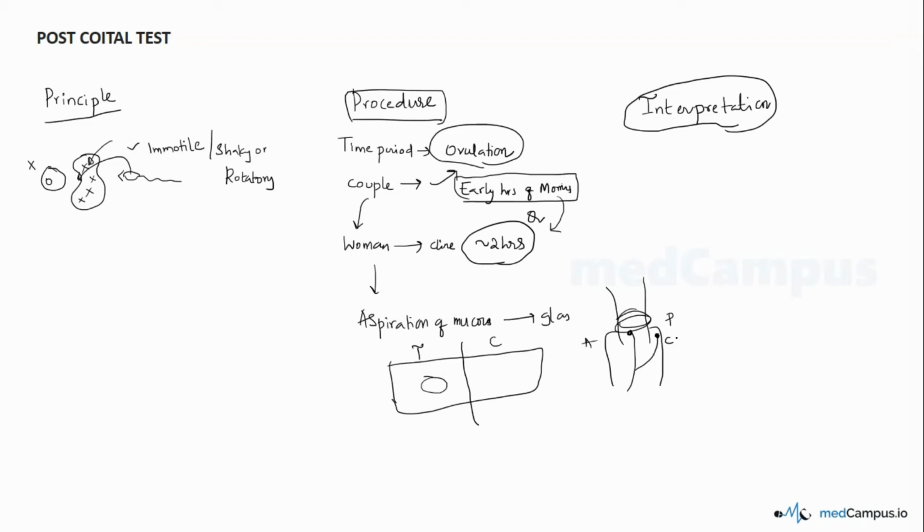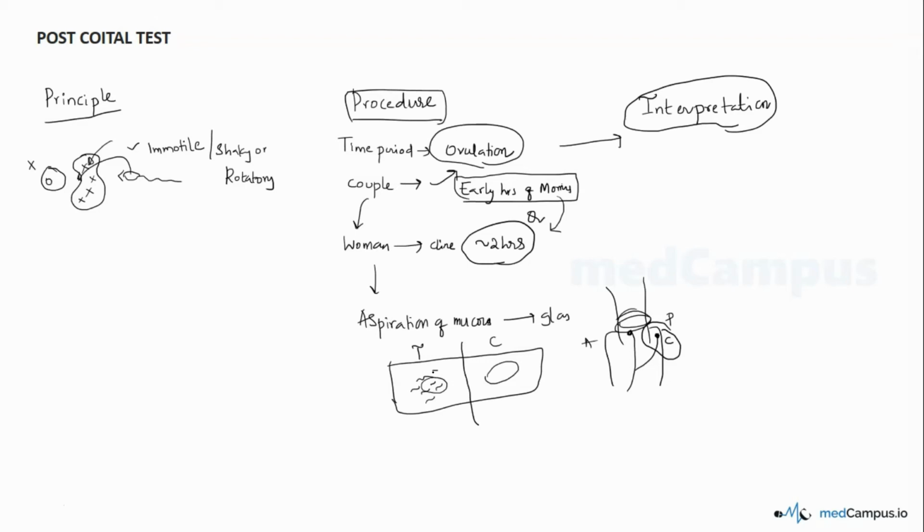What is the difference now? In the control stage, in the posterior fornix, you will only see the sperms which are motile. You won't be seeing any cervical mucus, so there is control, so we put it there. So after this we will be looking at the interpretation.